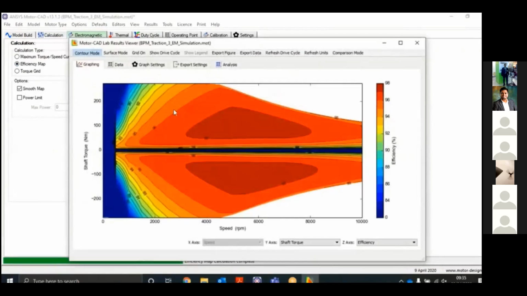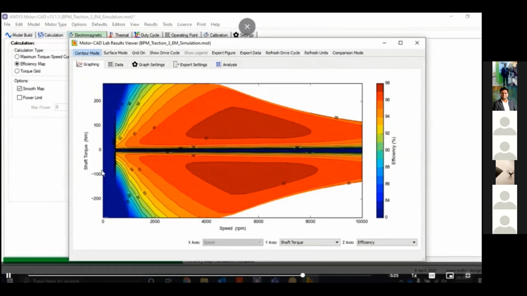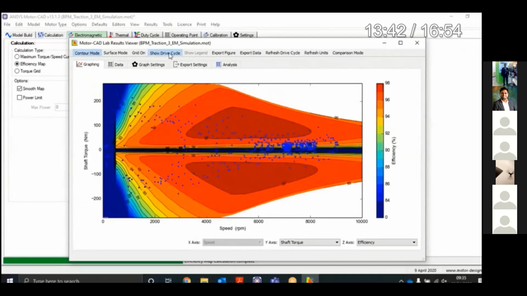And you will get a result for both halves, for the motoring and for the generating also. And now we have to click on show driving cycle. If you click on that, the blue dots are basically your driving cycle, which we have selected as the US06.